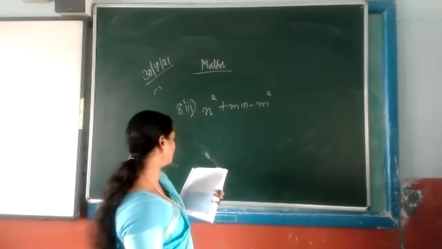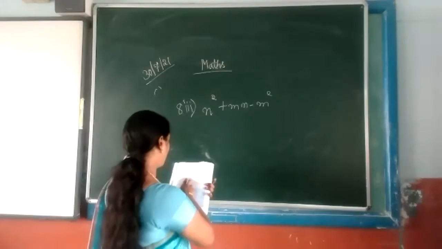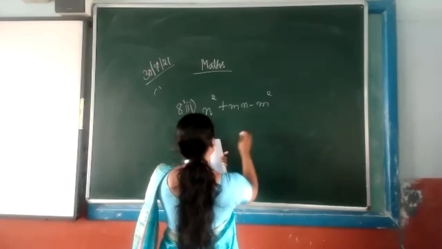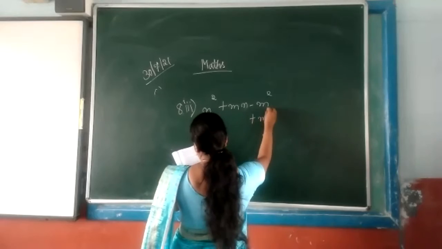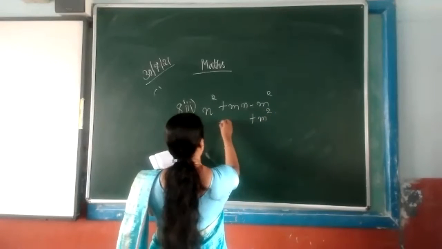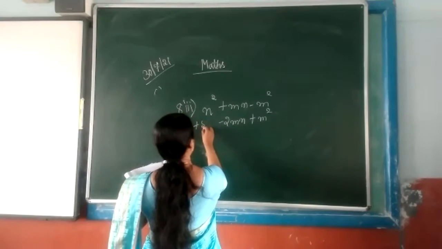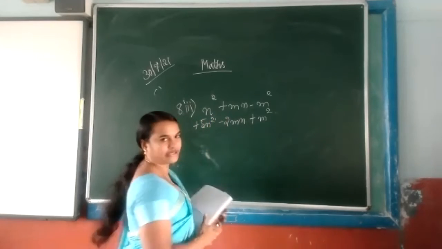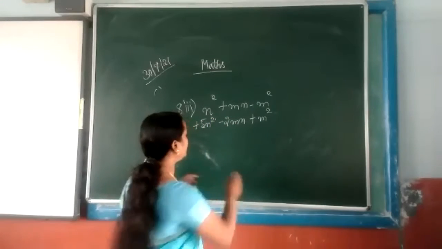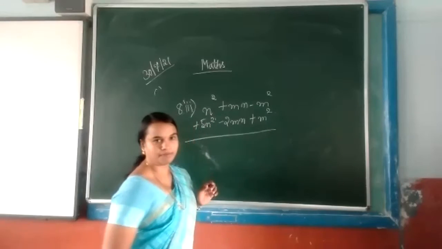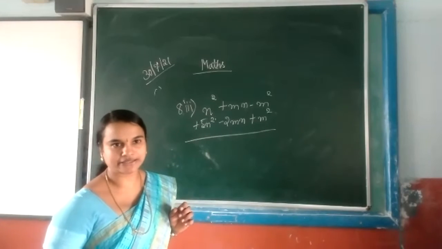Then afterwards, which one did you write? Miss, then 5n square. That is n square. That is plus m square. Isn't it? Yes, miss. Then minus 2m. Then plus 5n square. Okay. Now what must be added to this number? Means what do we have to do? We have to subtract it.